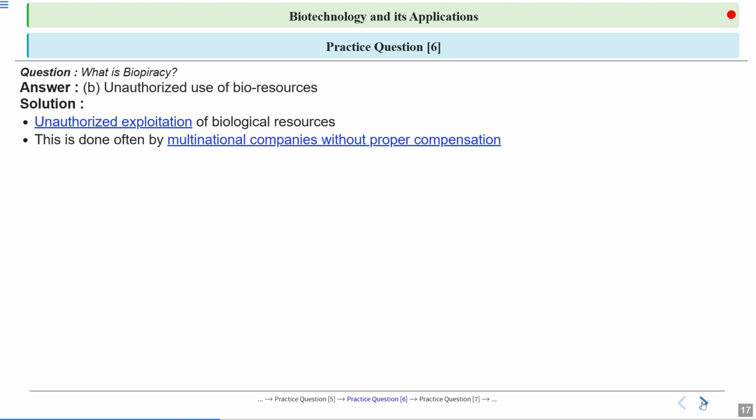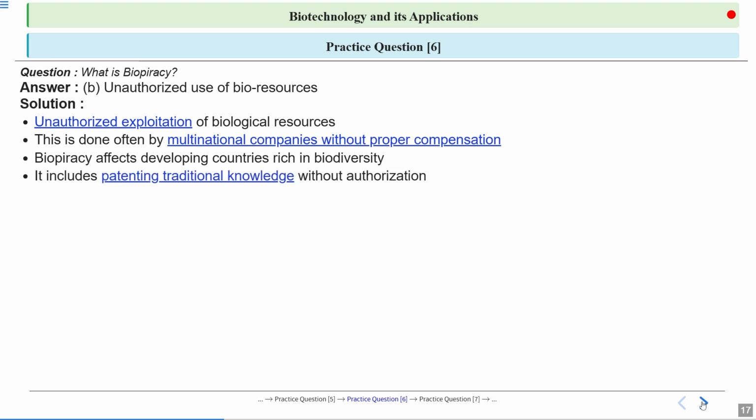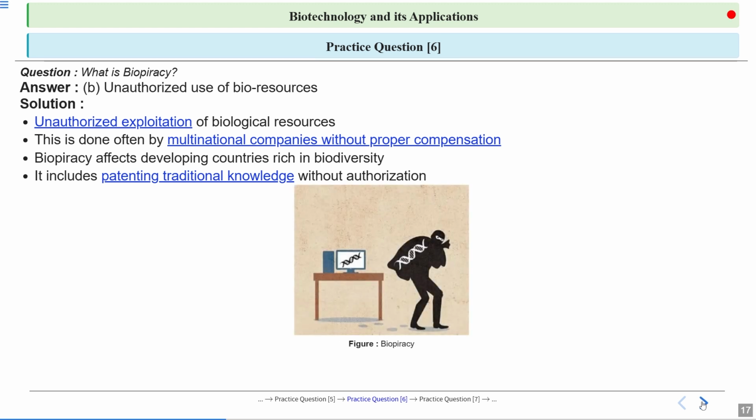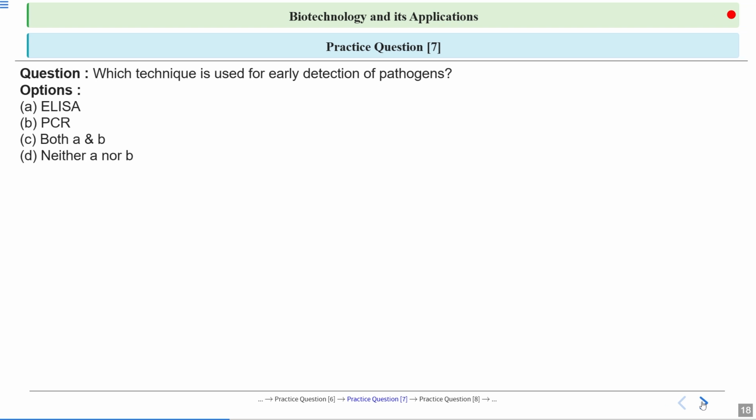It is often done by whom? It is done by multinational companies without proper compensation. Biopiracy affects developing countries, which are rich in biodiversity, and it includes patenting traditional knowledge without authorization. So here's the picture: they are stealing our bioresources.